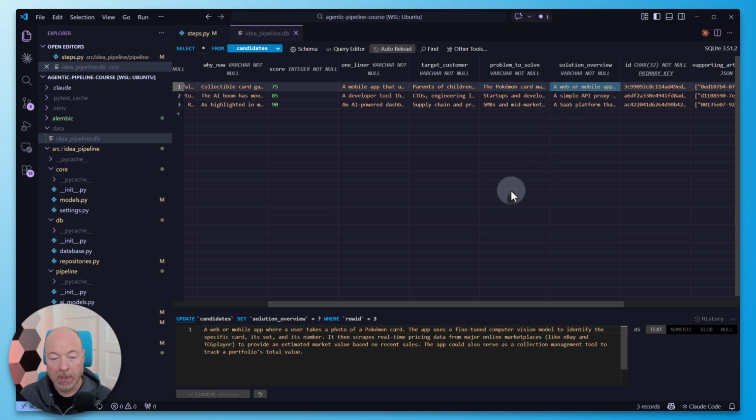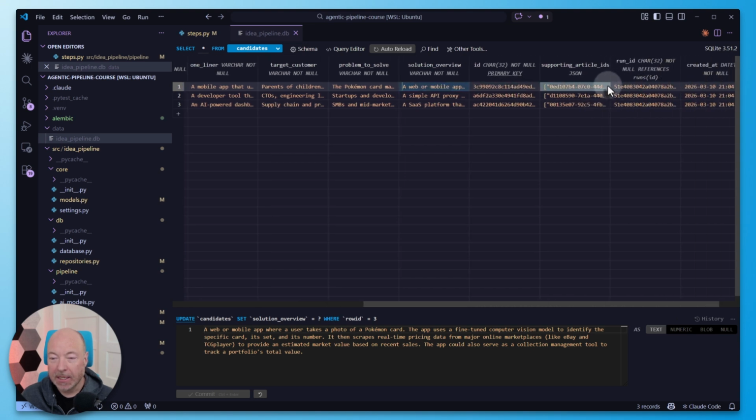Solution overview. A web or mobile app where a user takes a photo of a Pokemon card. The app uses a fine-tuned computer vision model to identify the specific card, its set, and its number. It then scrapes real-time pricing data from major online marketplaces like eBay and TCGPlayer to provide an estimated market value based on recent sales. The app could also serve as a collection management tool to track a portfolio's total value. That actually sounds pretty viable to me.